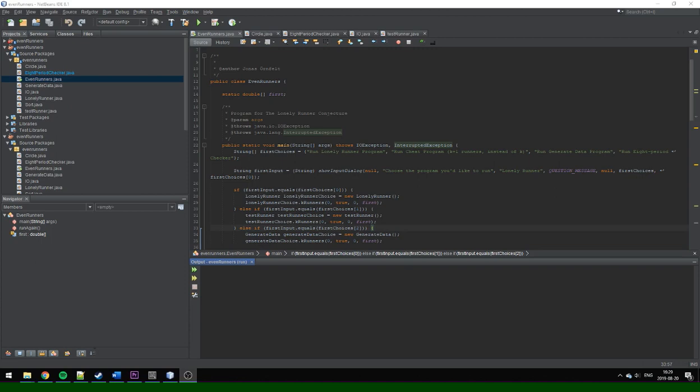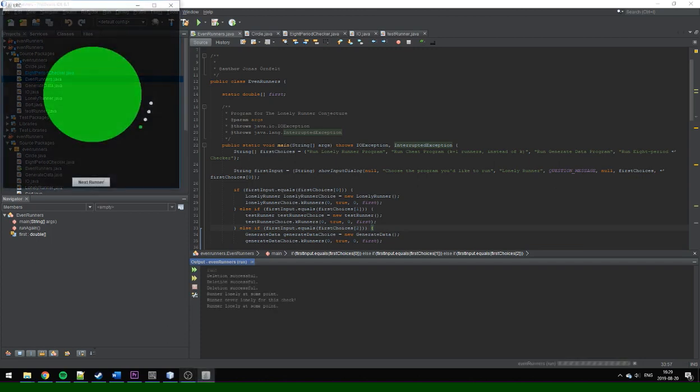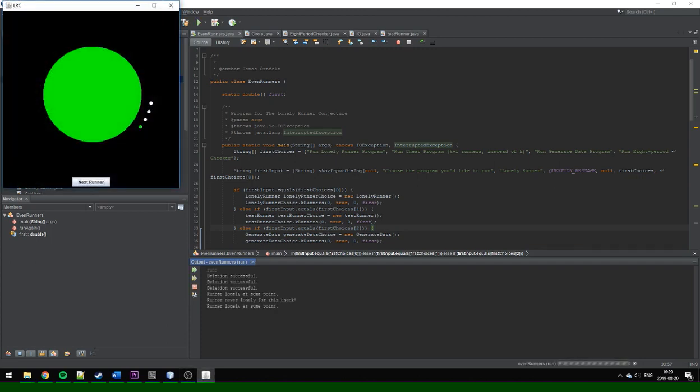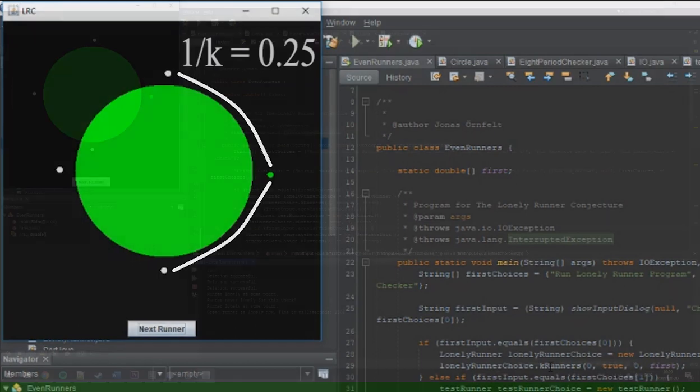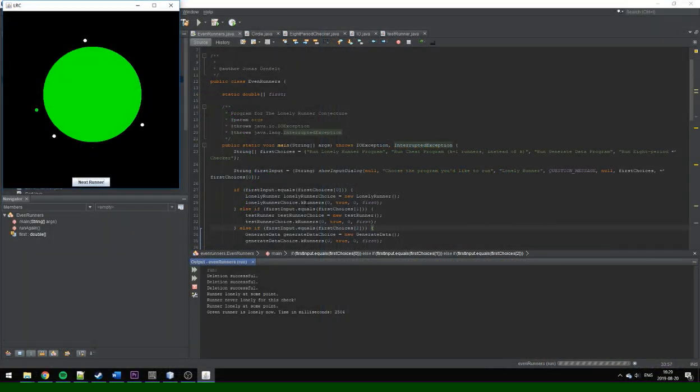So, the lonely runner conjecture is an unsolved problem in mathematics that says: if you have a circle-shaped path with a length of 1 unit and k runners running around it, where the runners have different velocities, does there exist a time t for every runner when the runner is lonely? And the definition of lonely is that the distance of a runner has to be at least 1 divided by k from each other runner, with 1 being the circumference of the circle.